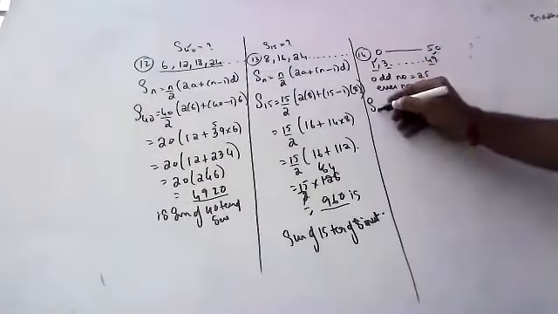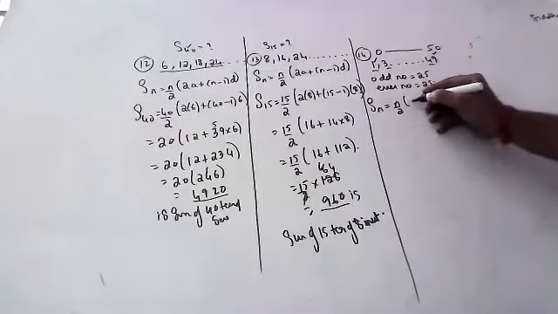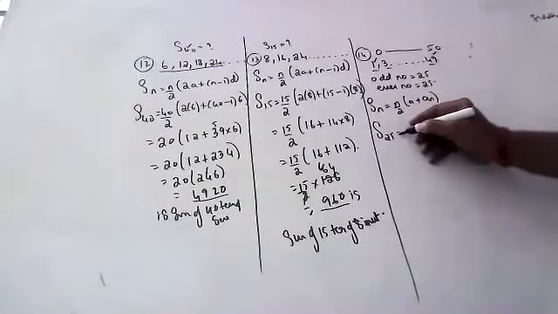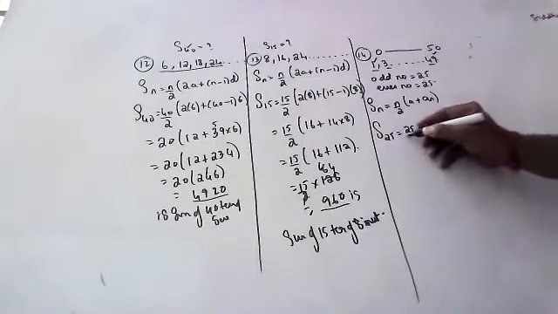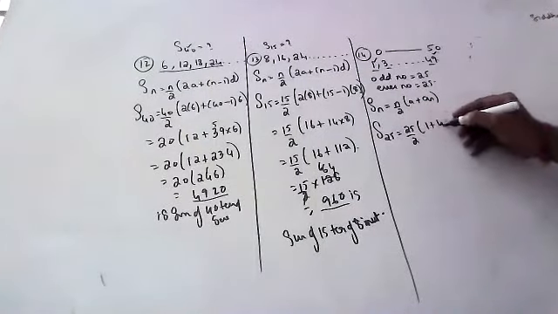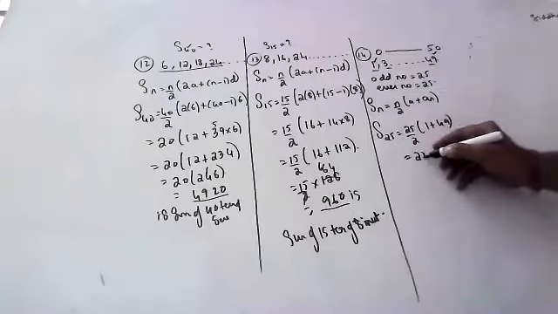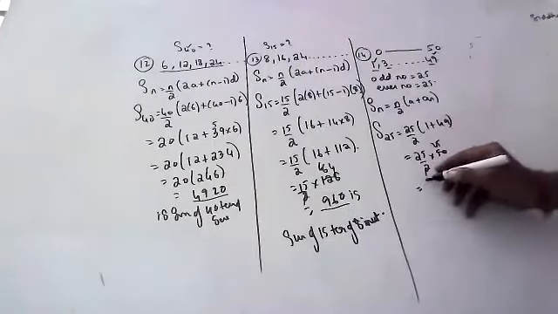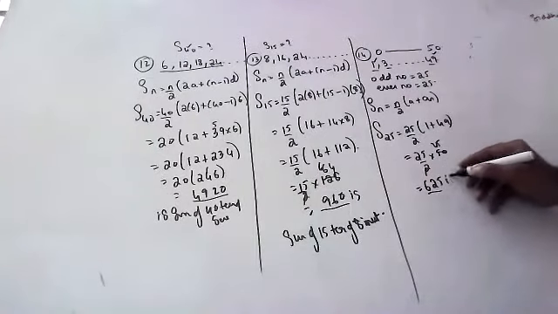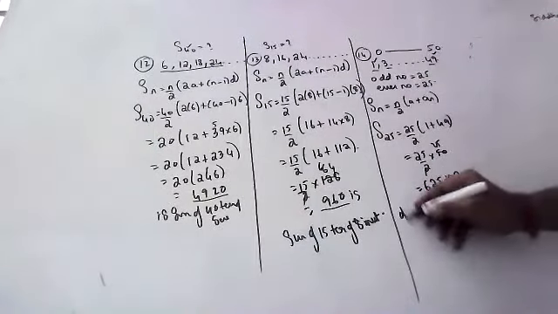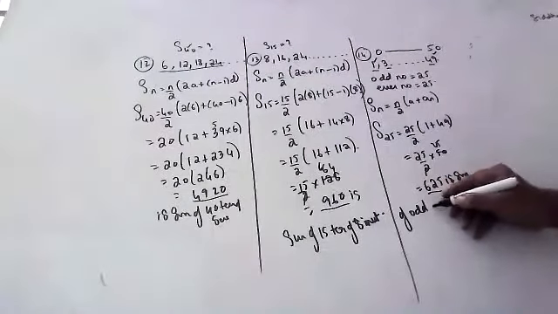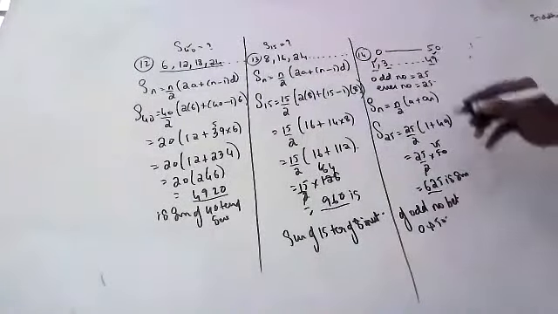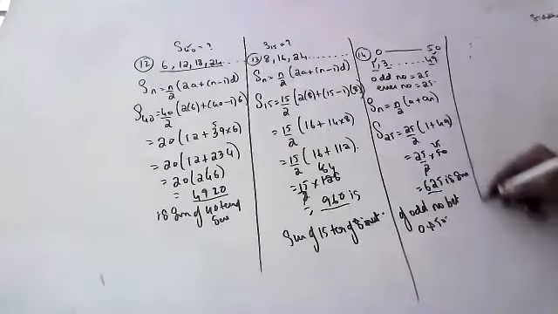So directly we will use this formula: n by 2 into a plus an. Come on, tell me. S25 is equal to 25 by 2 into 1 plus 49. How much? 25 by 2 into 50. How much? 625, sir. That is the sum of odd numbers between 0 and 50.